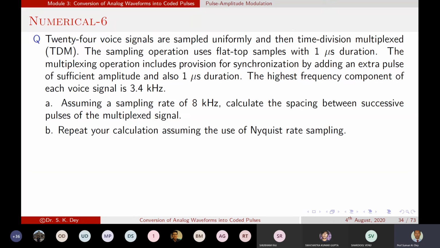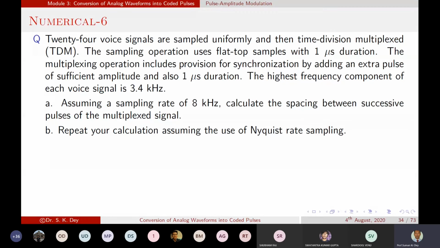Then how to calculate this, anyone? Sampling rate is equal to 8 kilohertz. For the first part of question A, the sampling rate is given as 8 kilohertz. So what is the sampling period? 1 by 8,000, which is equivalent to 125 microseconds.